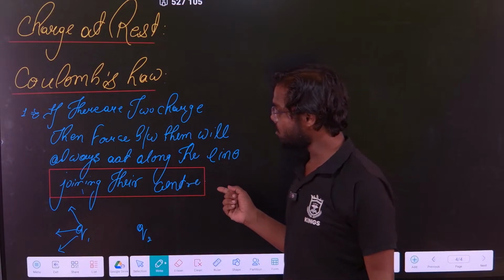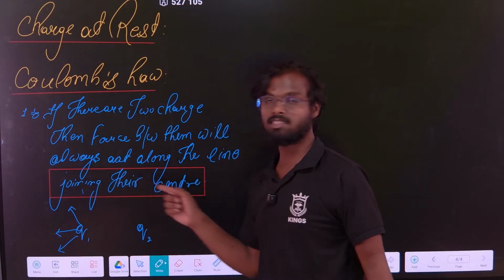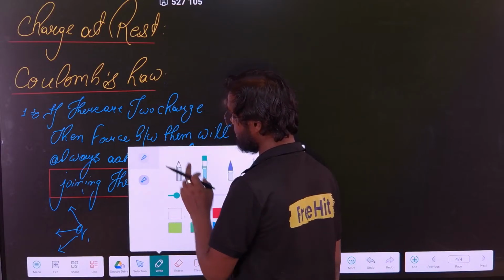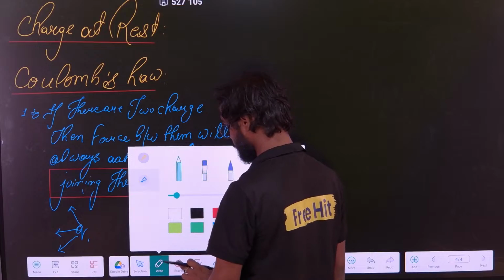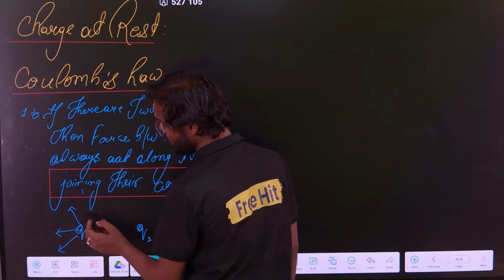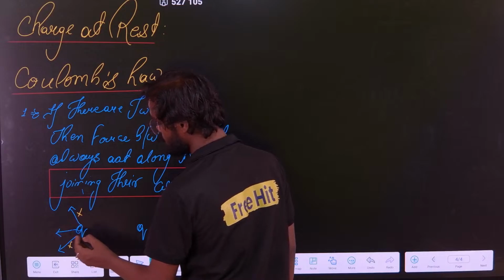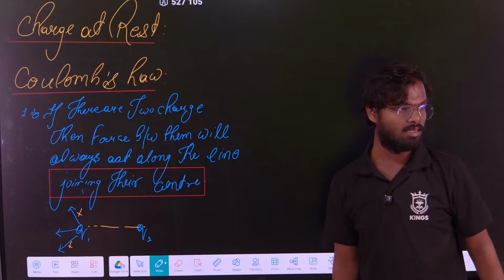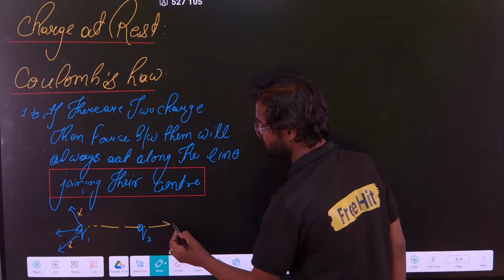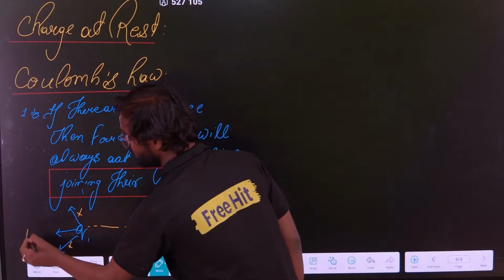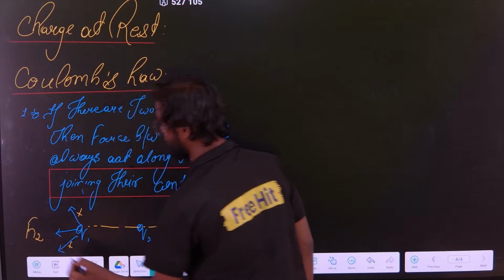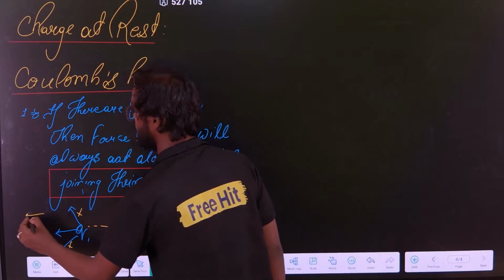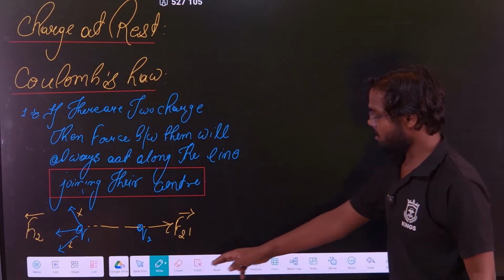As it is mentioned, the force always acts along the line joining the centers. Means this is also wrong. So what is the correct direction? This will be my wrong direction. This is the only correct direction, because it is the line joining the centers of the two charges. Clear? And the direction of the other will be here. So you can say this is the force on 1 due to 2, and this is the force on 2 due to 1. Clear? So you can understand the second rule from here only.